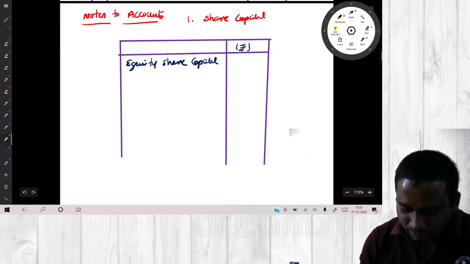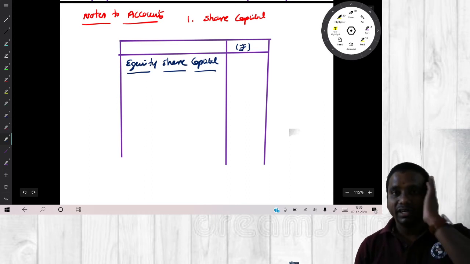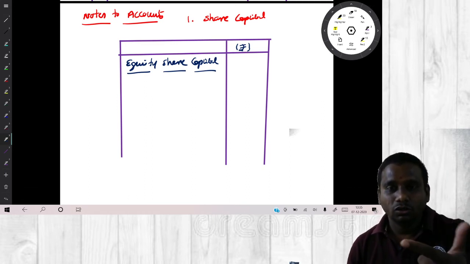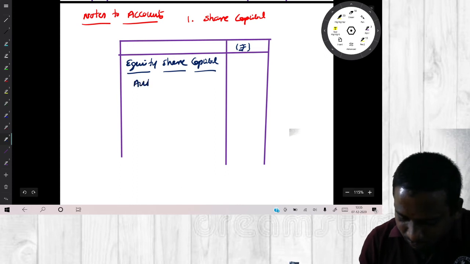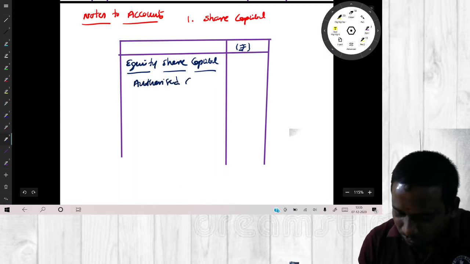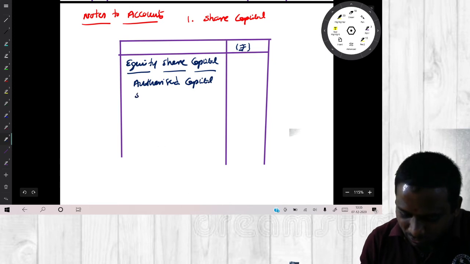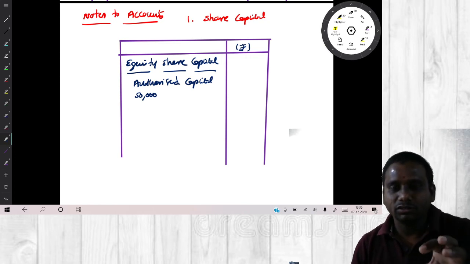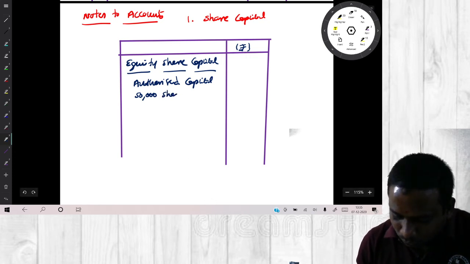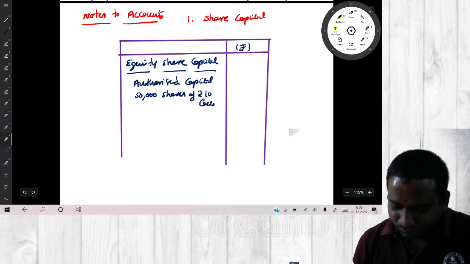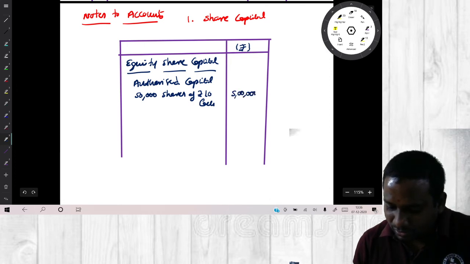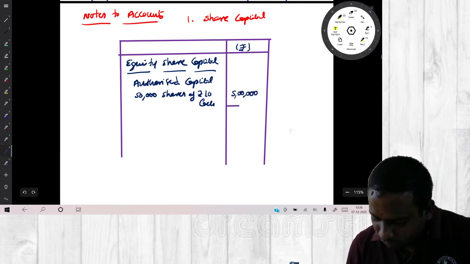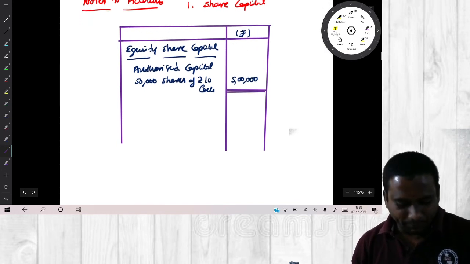Under equity share capital, we have to show the capital under three headings: authorized, issued, subscribed. First write on authorized capital. How many shares we have? Total capital is 5 lakhs. This 5 lakhs is divided into 50,000 shares of rupees 10 each. How much you will get? 5 lakhs. And this 5 lakhs we should not count for. Okay, draw two lines.